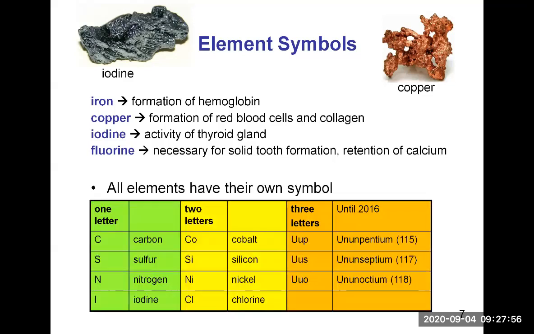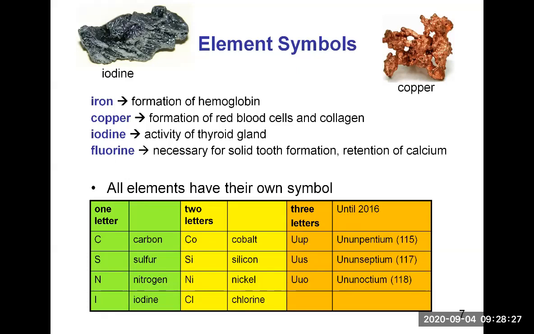So you've noticed that all elements have their own symbol, right? They are unique. A symbol pertains to an element. You can either say the name or the symbol and you know which element it is. Symbols are made of just one letter, like carbon is capital C, sulfur S, nitrogen is N, iodine is I, and the symbols are always capital letters for the first letter.